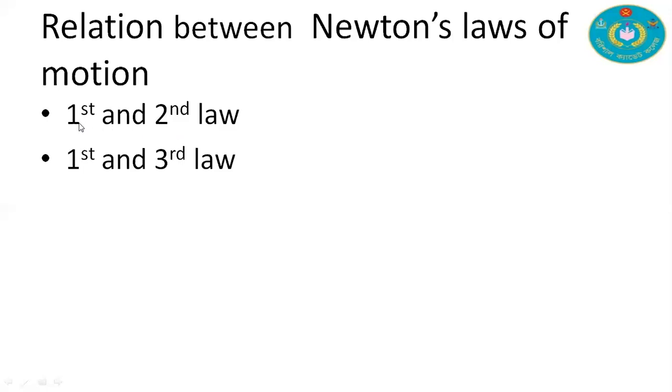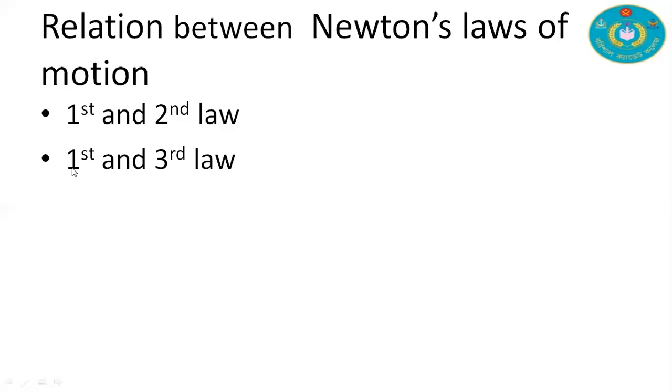From the second law, we can derive the first law, and from the third law, we can also derive the first law. From the third law, we know that to every action there is an equal and opposite reaction. Here we have two forces, the action force and the reaction force, and one of them is opposite to the other. For the third law, we have the equation F1 is equal to minus F2, and finally F1 plus F2 is equal to 0.